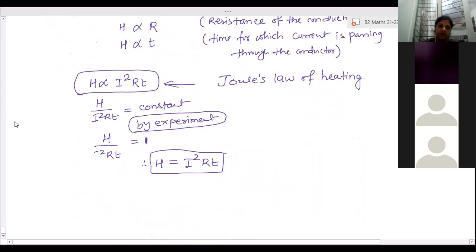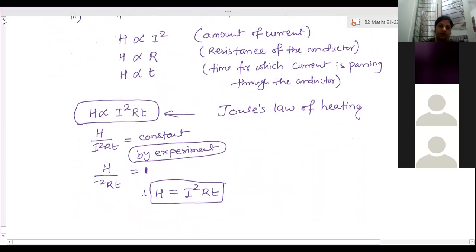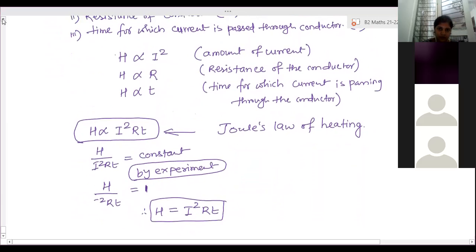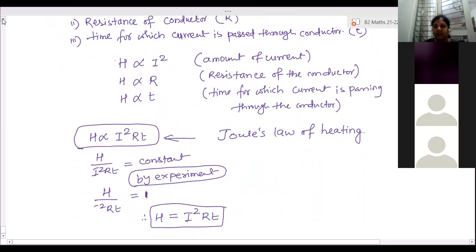Ma'am, I think in the beginning you were saying that heating effect of electric current has a definition. Whenever current is passed through the conductor, heat is always produced. That is the heating effect of electric current. So it's the same as Joule's law of heating, but then the three sub points don't apply. The relations, how to derive it, the heat energy formula, Joule's law of heating is important.